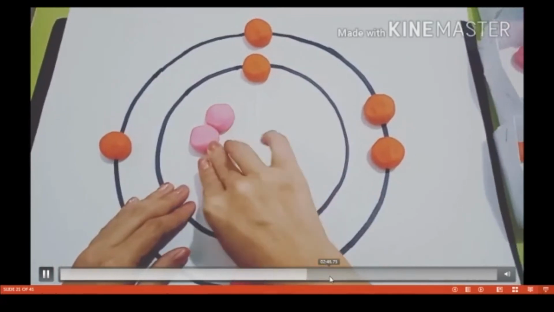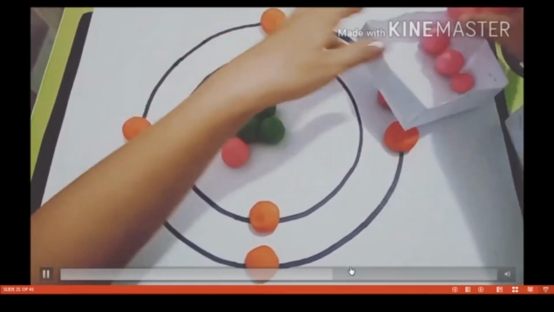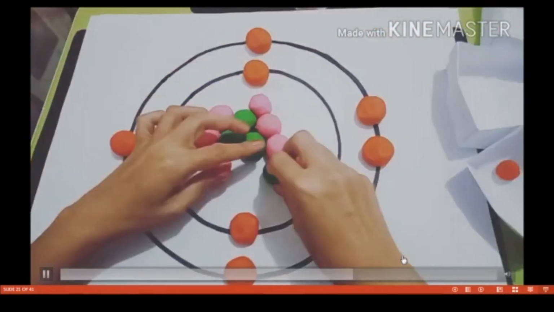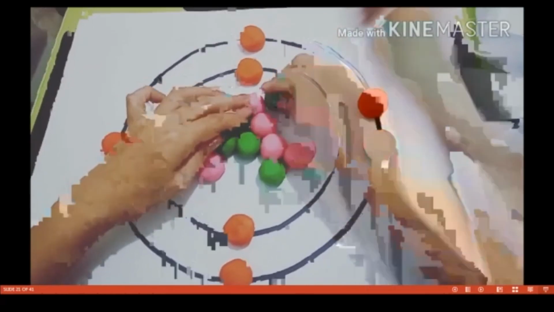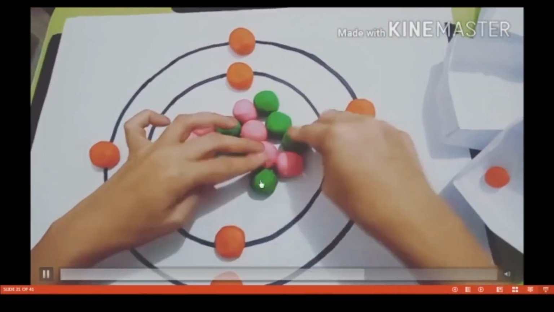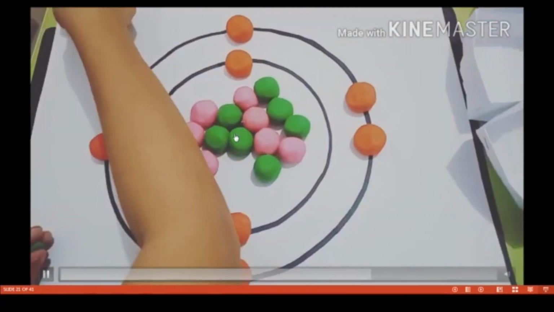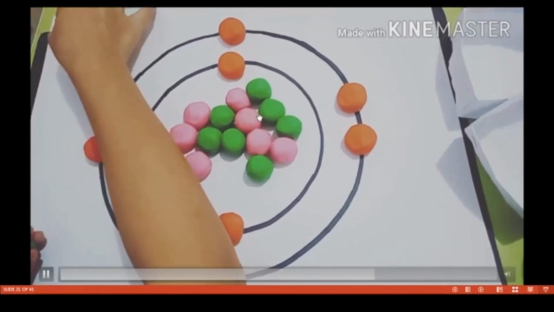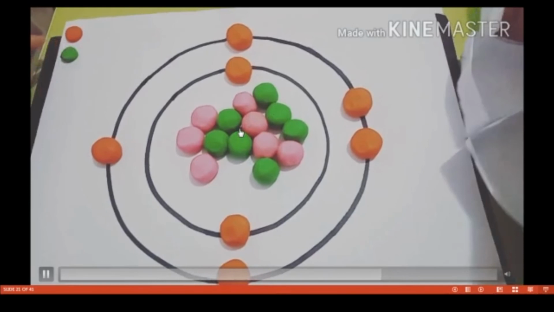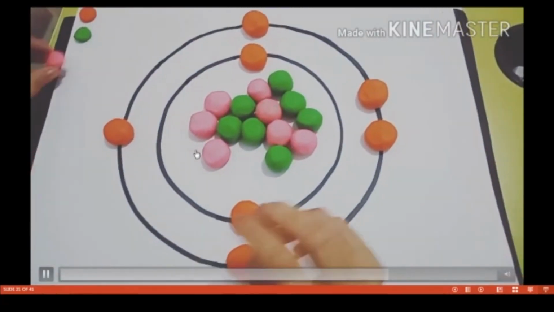See how many protons and neutrons there are. If the atomic number is 7, then electrons are 7, neutrons are 7, and protons are 7. In the center is the nucleus. The center part has protons and neutrons. Here there are 7 pink and 7 green. The 7 green are the 7 protons, and the 7 pink are the 7 neutrons.